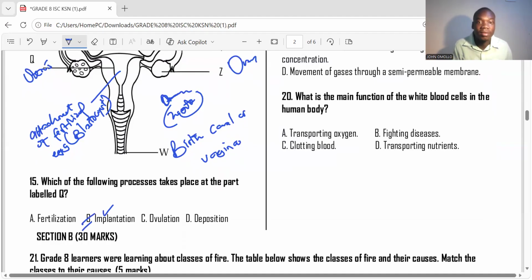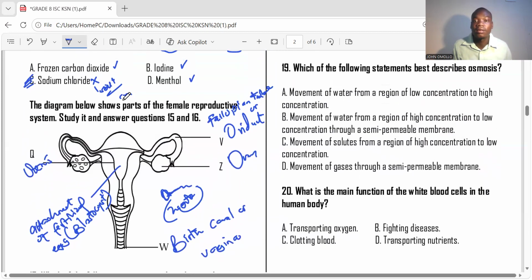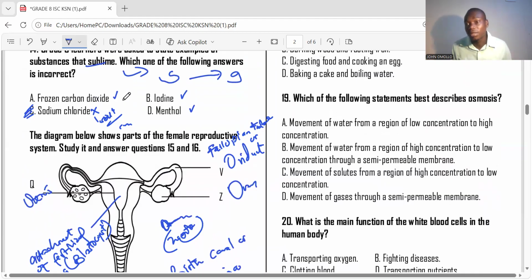Ovulation happens within the ovary. That is when the egg is being released. Deposition is just to form deposits.